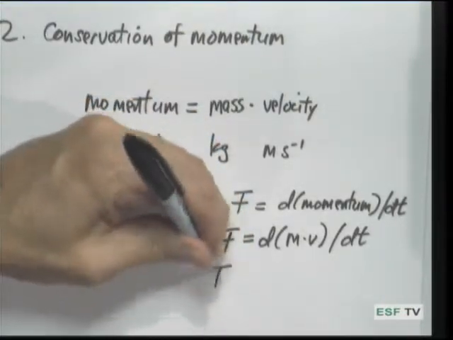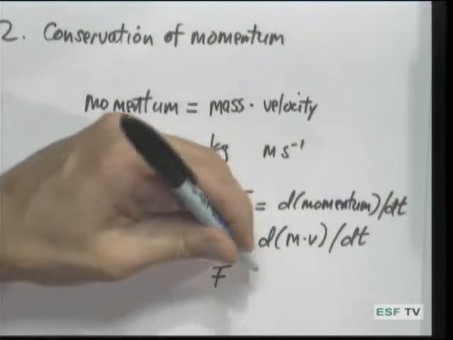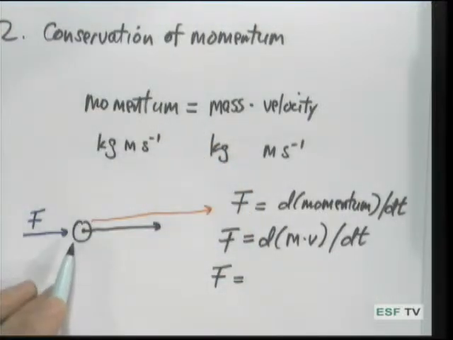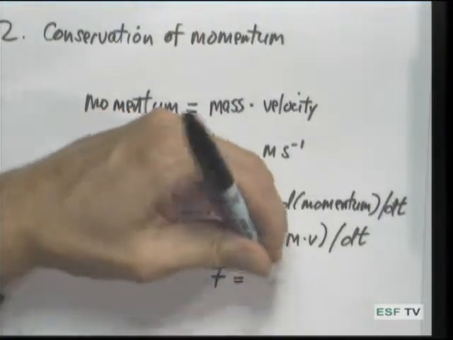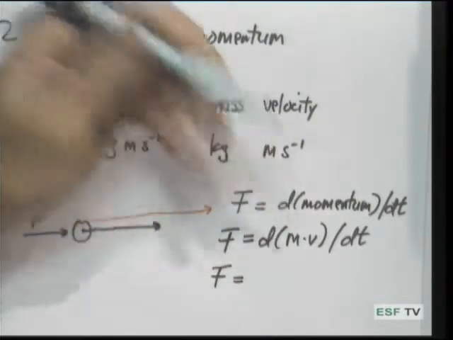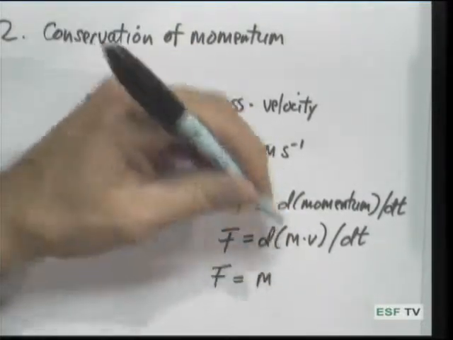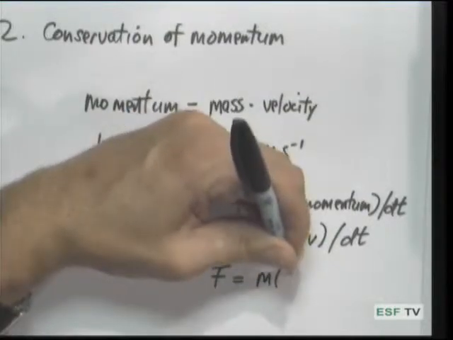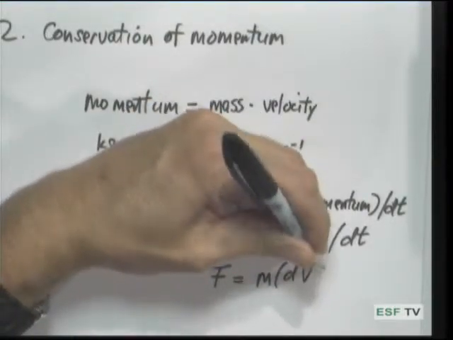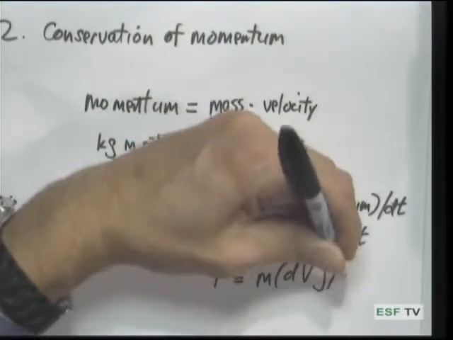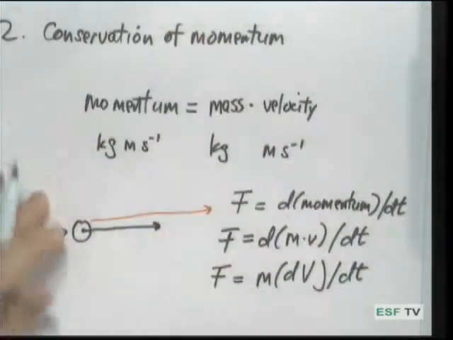And we can do a little bit of algebra on this. We know that typically the mass of an object isn't going to change. The mass is a fundamental property that doesn't change. And so we can isolate the m from this differential equation right here. And we can simply rewrite this now as the mass times the difference of velocity over the difference of time.